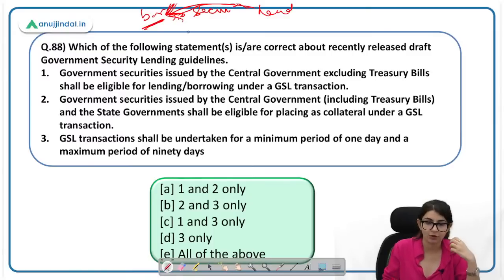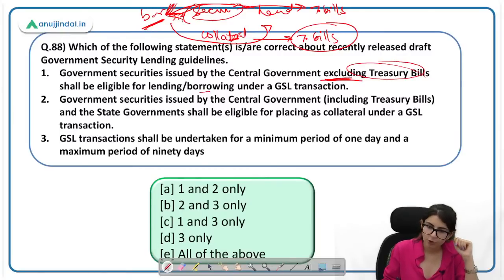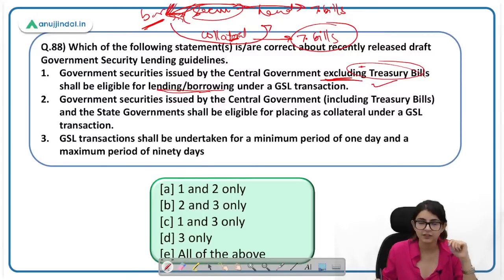इनको मिल रही है security. However, they have to give a collateral. एक collateral देना है. तो RBI की directions ने बोला है कि जब collateral की बात आती है, their T-bills can be included. However, जब आप जो security borrow कर रहे हो, their T-bills are excluded. यही question है. Government securities issued by the central government excluding T-bills shall be eligible for lending, borrowing. Lending, borrowing की बात हो रही है. This statement is correct because T-bills are excluded.